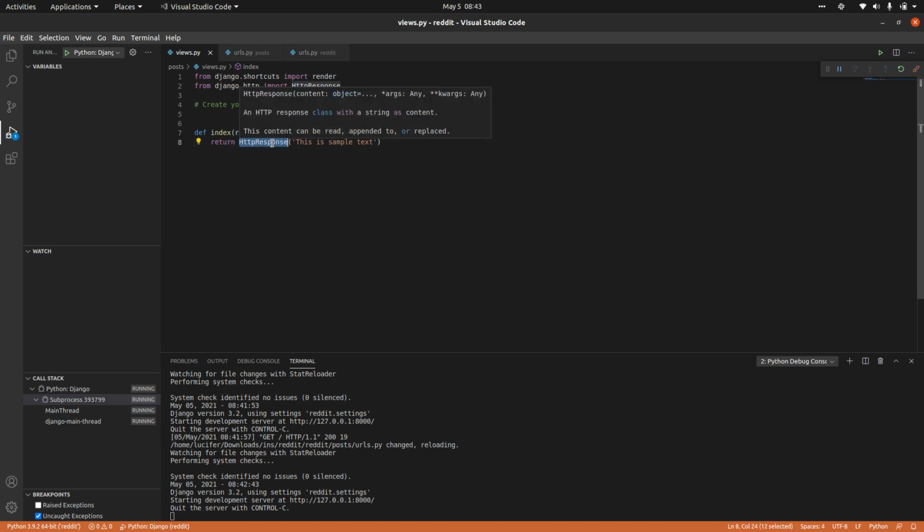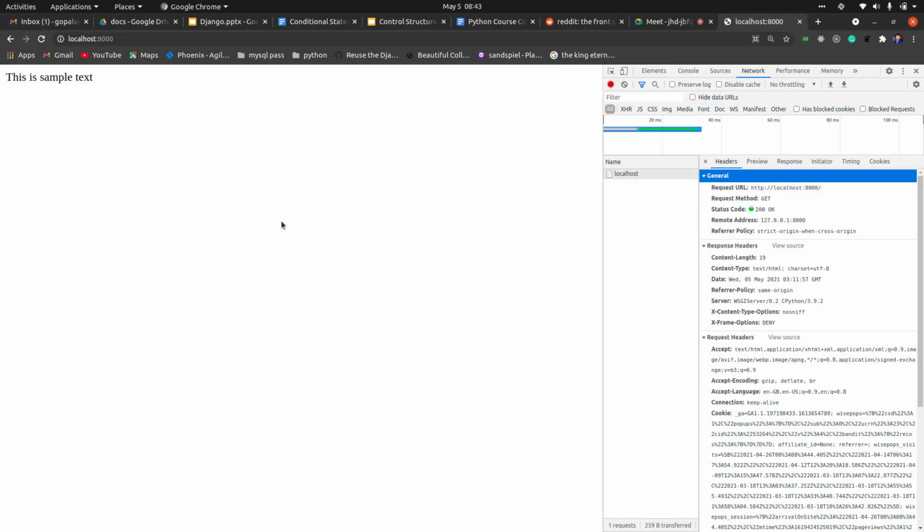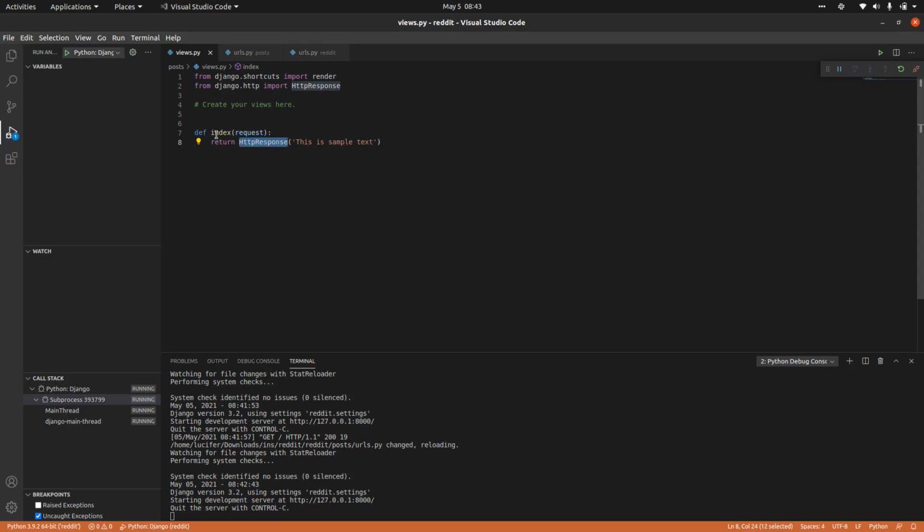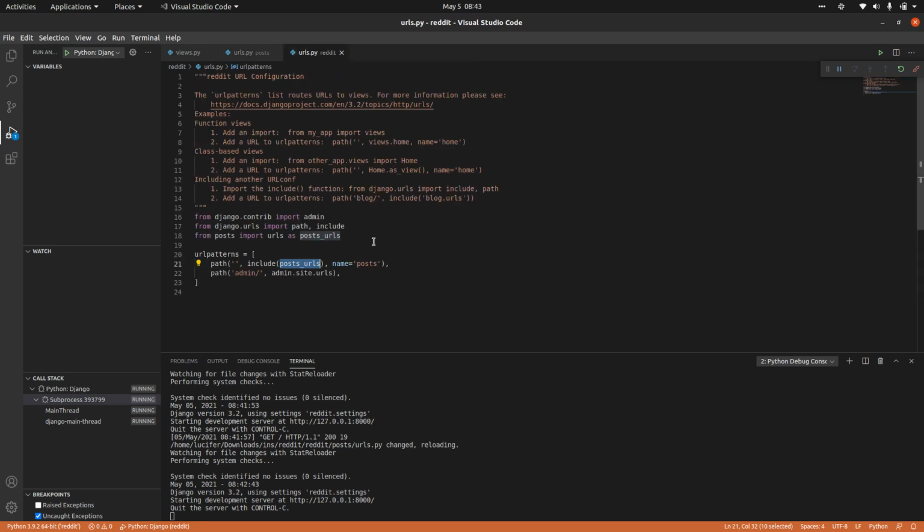This is a default method which returns whatever you write in this function. It just returns it as a response into the UI. So you just wrote a function, you mapped that function to some path, and you included your app URLs into project URLs. This is what we have done.